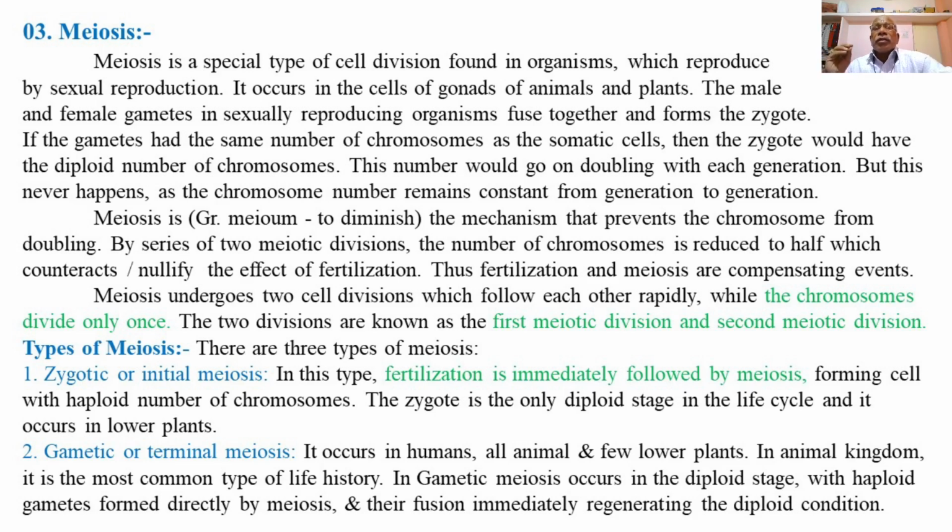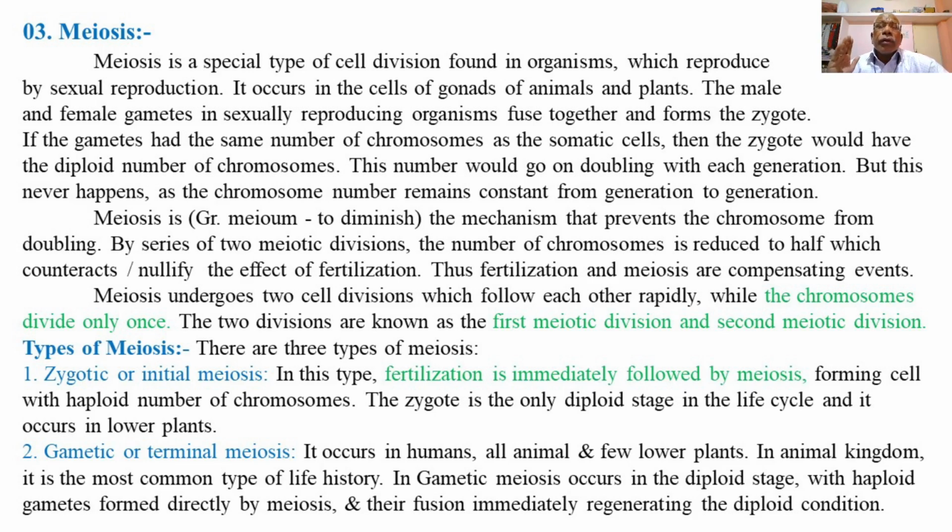maintains the same diploid chromosome number of the species from one generation to the next generation, or even from one cell division to the next successive cell division. Means mitosis is a duplicate division where the chromosome number of the cell is maintained the same as that of the parental cell, that is diploid to diploid.